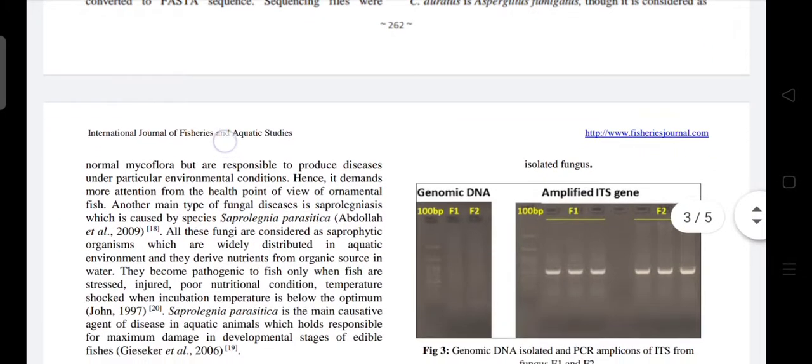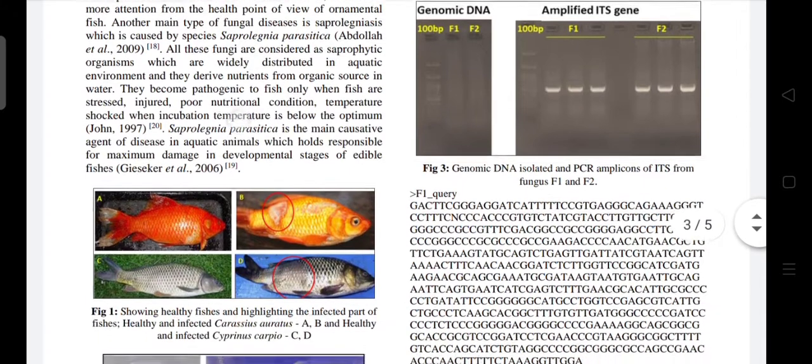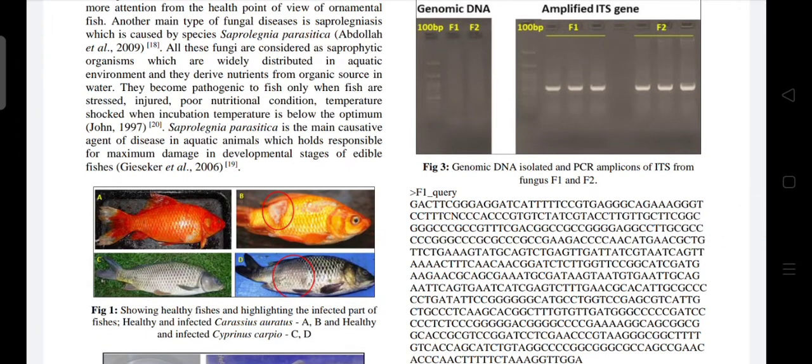They were further characterized using the Sanger sequencing method to determine the taxonomic nature of the fungus and its growth properties. With this, we found that the fungi infecting the fishes were Aspergillus fumigatus and Saprolegnia parasitica. These were identified and characterized through bioinformatics tools.